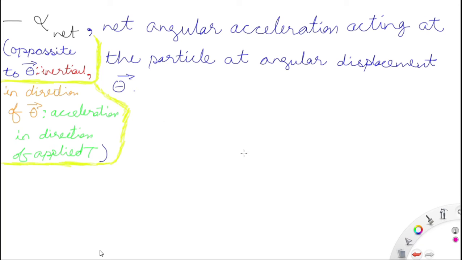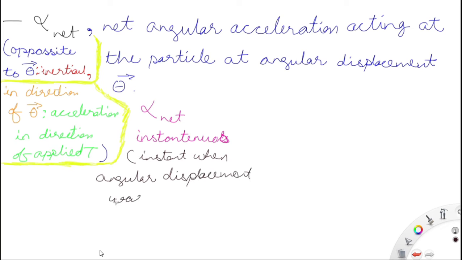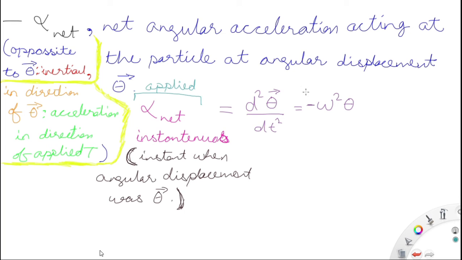So alpha net, or instantaneous angular acceleration, means the acceleration at the instant when the angular displacement was theta. So alpha net is equal to the double differentiation of theta with respect to time t, which will give you minus omega square into theta, because the torque is opposite to the displacement.